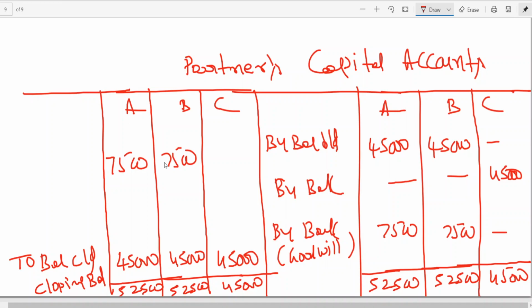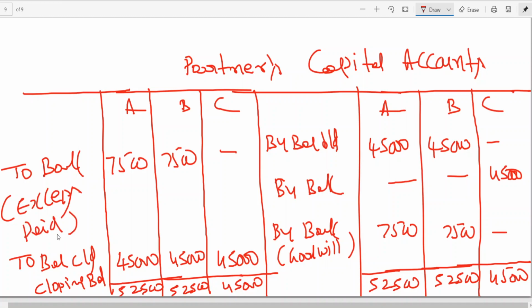That was the previous problem, where the new partner was bringing cash. But here, after adjusting that, whoever is having excess amount will be paid like in the previous problem. We can write: to bank, excess paid to partners. The old partners' capital is 45 for A, 45 for B. C brought 45 towards his share of capital.